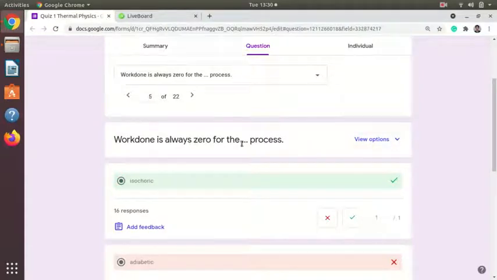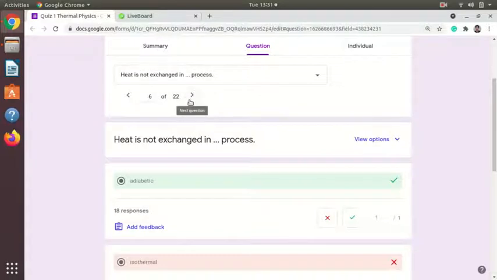The work done is always 0 in an isochoric process, the process in which the volume does not change, and we know P dV is work done. So that's why for an isochoric process work done is equal to 0. Heat is not exchanged in an adiabatic process. So these are some very easy examples.